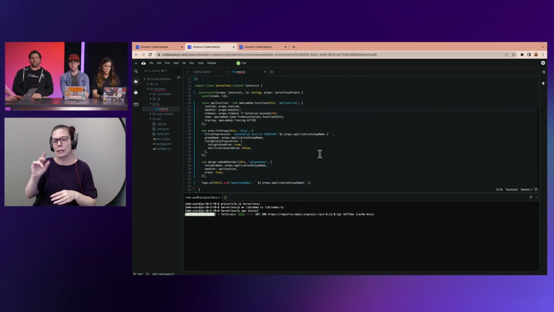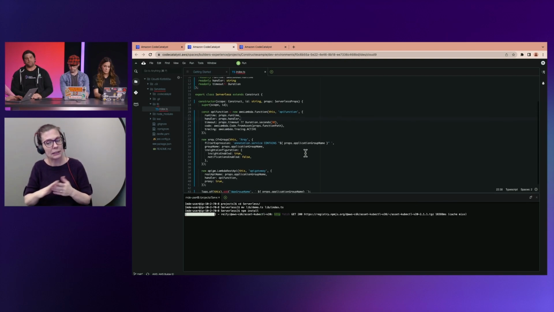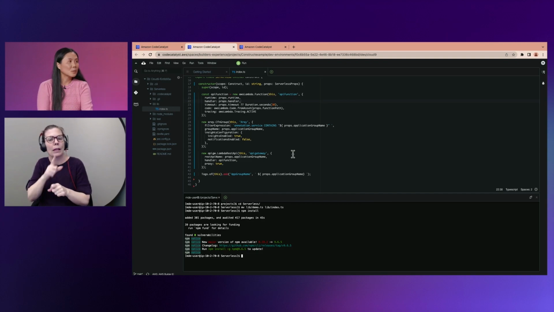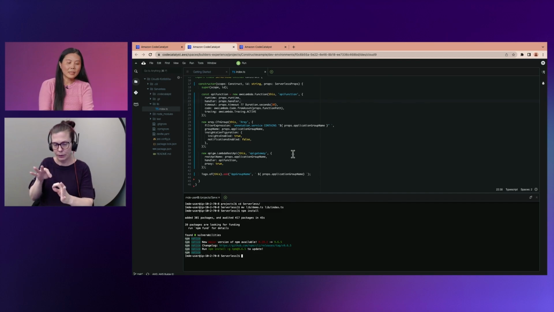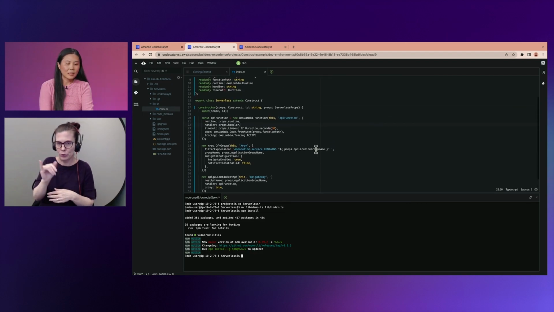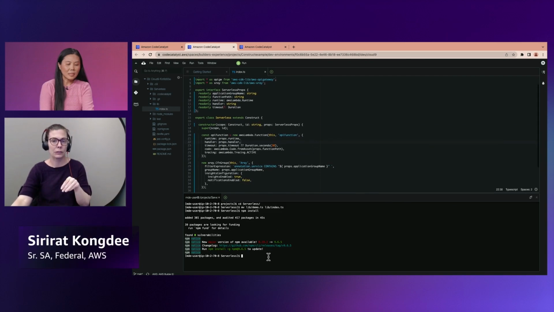Very nice. Yeah, so this construct, basically what we build is the API Gateway with the Lambda integration. And also we want to make sure the developer is using X-Ray for observability, so we put that in the construct. We want to make sure that our resources are tagged, so we also put that in the construct there. I installed the dependency. Now let's see if it's built.